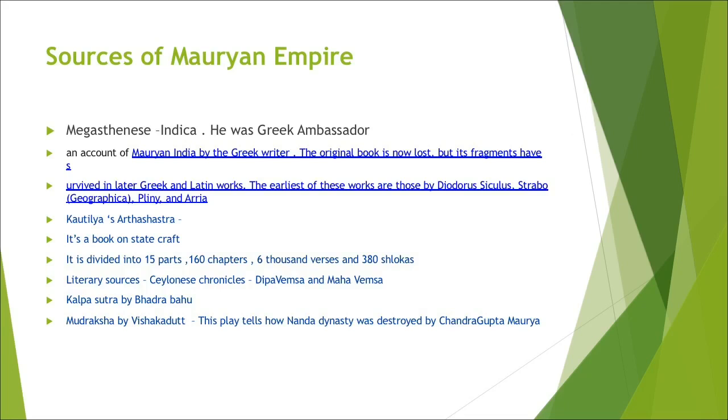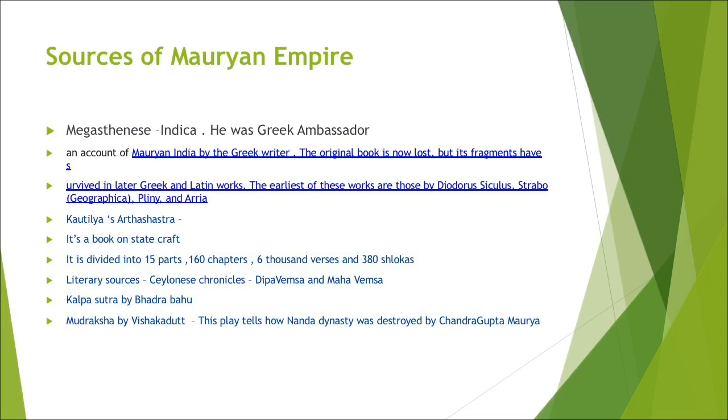It is also called Chanakya Niti, written by Chanakya or Kautilya, who was the professor of economics at the University of Takshashila, Gandhara.